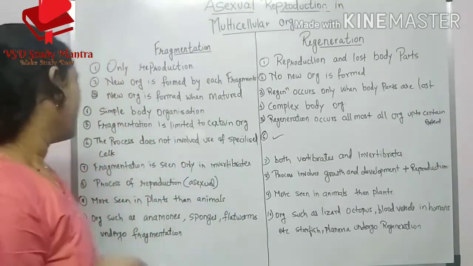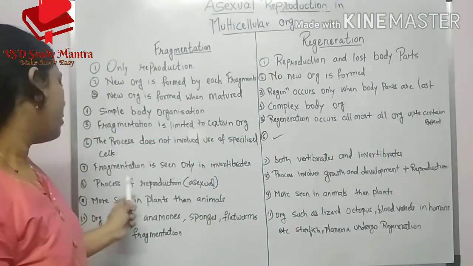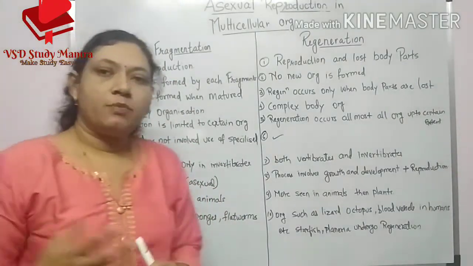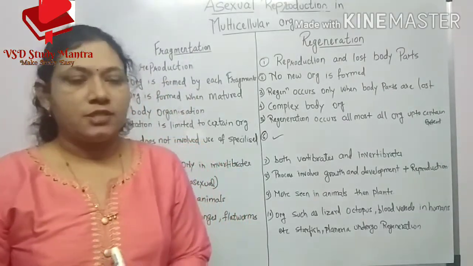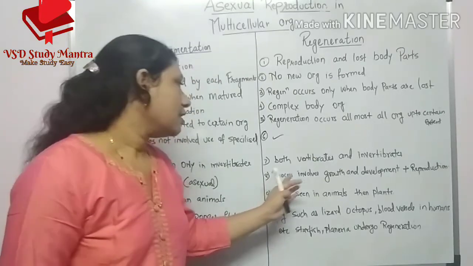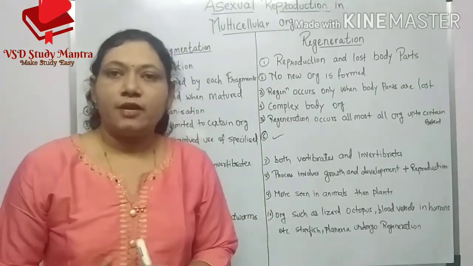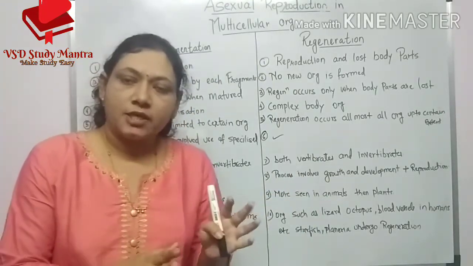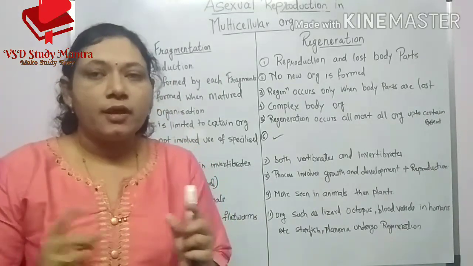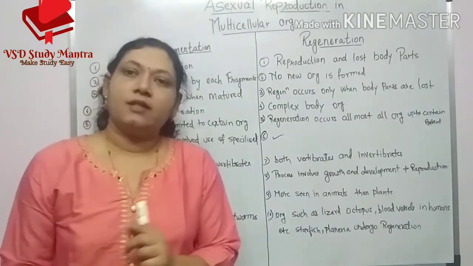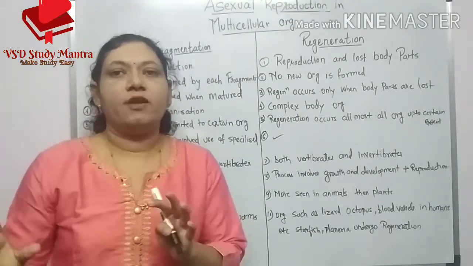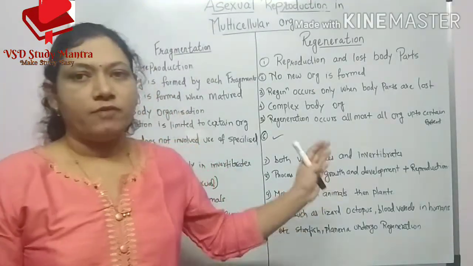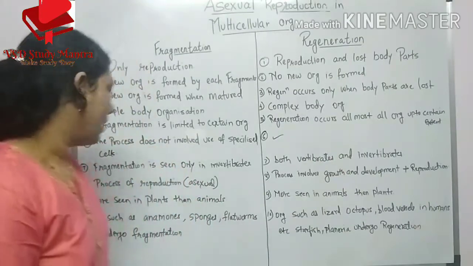Eighth point, fragmentation is an asexual reproduction process, but regeneration also involves growth and development along with reproduction. If a body part is cut, its growth and development is also involved in this process.